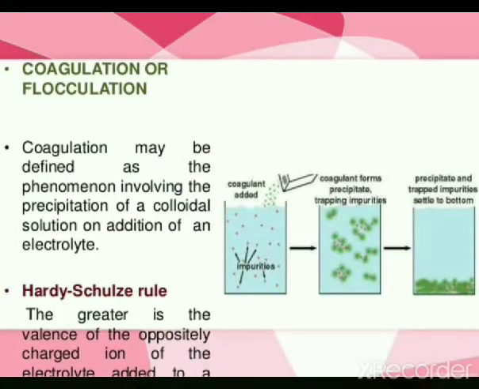Coagulation or flocculation of colloidal solutions. Coagulation means the conversion of colloids to a precipitate by the addition of a suitable electrolyte. The electrolyte contains both positively charged ions and negatively charged ions. If the salt is positively charged, then the negative ions present in the electrolyte will cause the coagulation. The ion that causes coagulation is known as the flocculating ion.